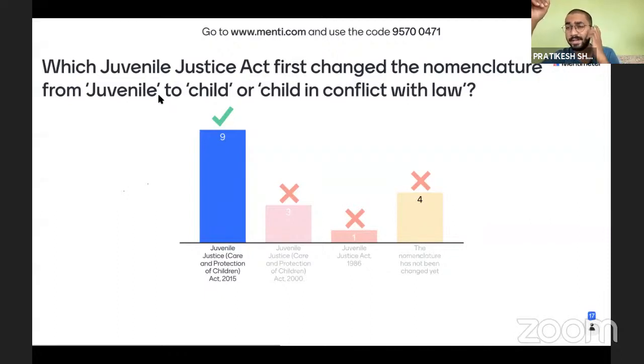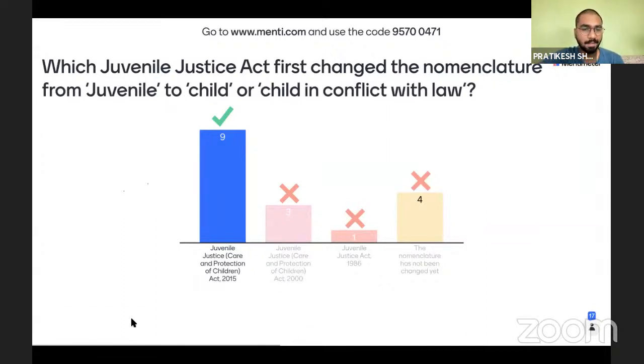So in 2015, the term juvenile was changed to child in the whole act. But the name of the act was not changed. That is still the same, Juvenile Justice Act.